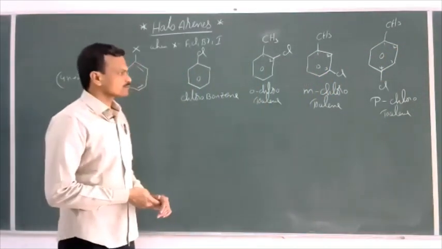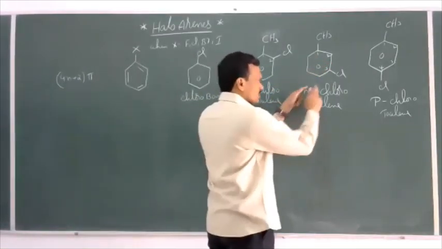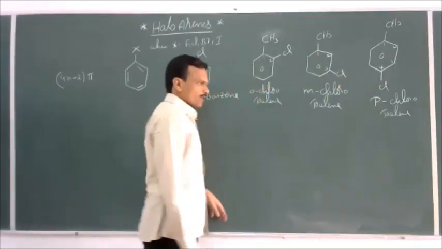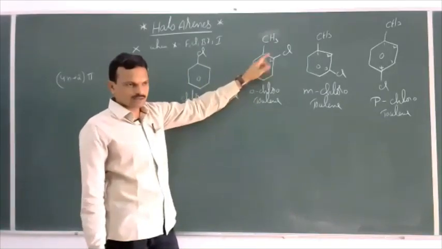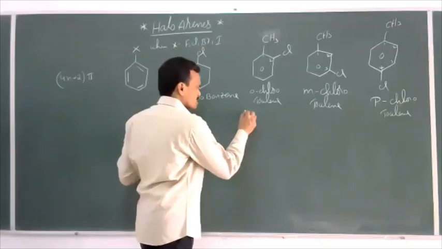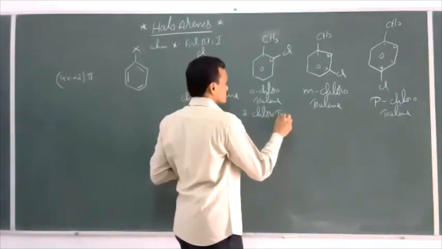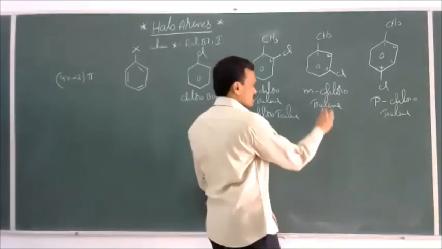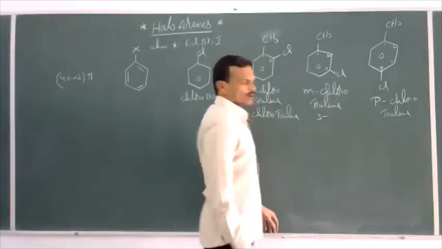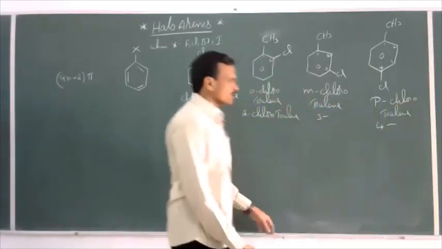Now with respect to this methyl group, the position of this chlorine is the second position, so this is named 2-chlorotoluene, whereas this is 3-chlorotoluene, and this is 4-chlorotoluene.